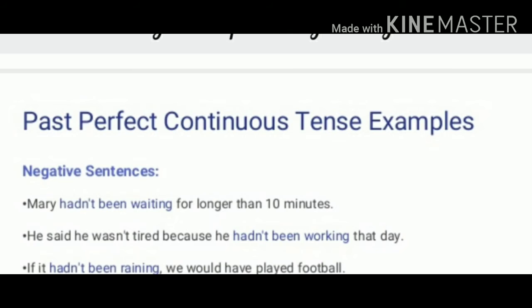Likewise, the other sentence is: he said he wasn't tired because he had not been working that day. Had not been working is a past perfect continuous tense. He wasn't tired because of what? He had not been working that day.